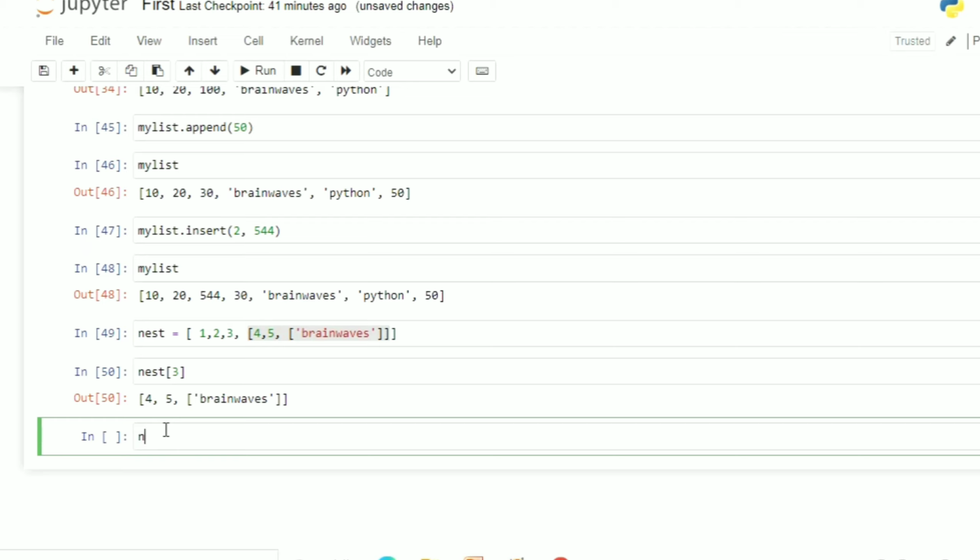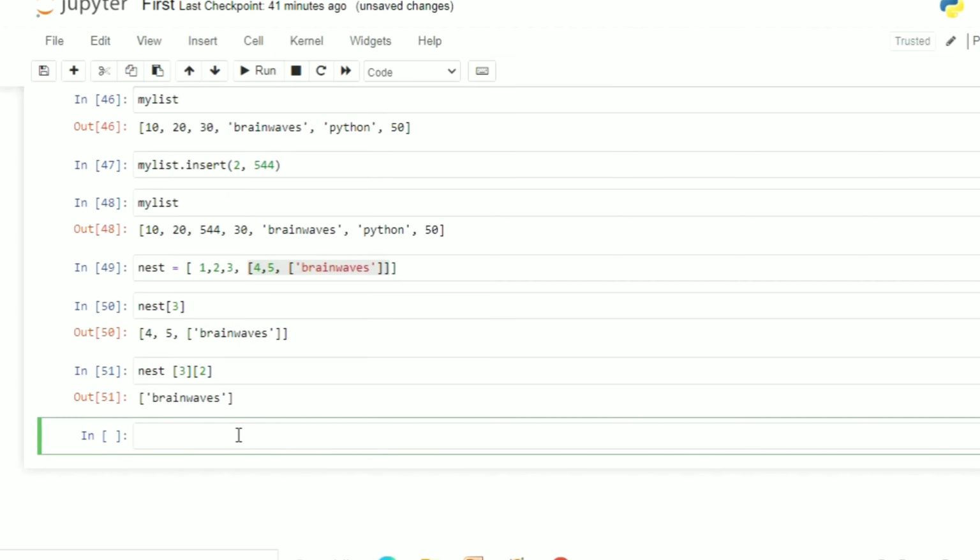Now if I want to check nest of 3 and 2, so what will be the output? So you can see at nest 3 this is the complete part, and in that what is the index 2? So this is 0, 1, and this particular part will be treated as 2. So that's why you can see I will be getting the output as brainwaves. Okay, now one more example.